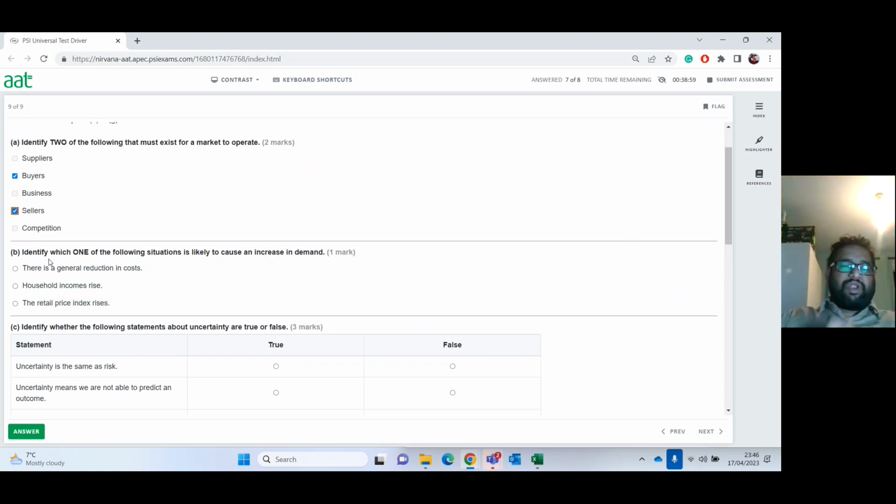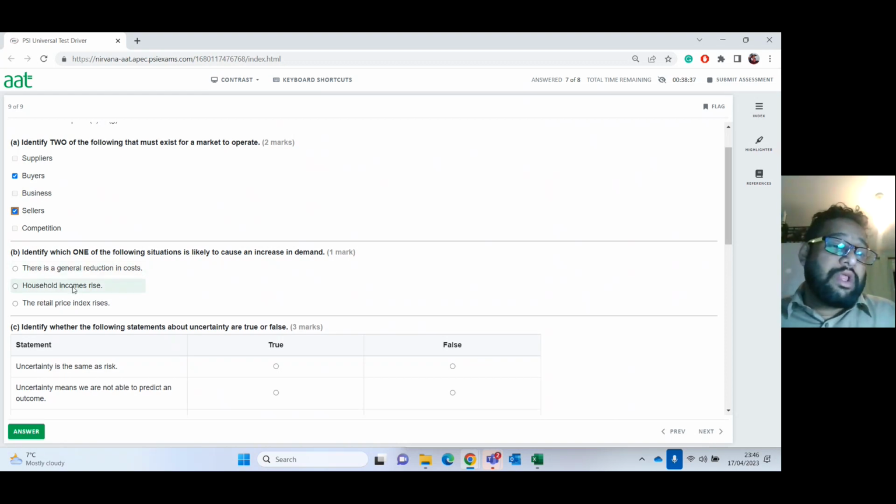So if you look at the first one here, if you have a general reduction in cost, that means the goods are going to be produced in enormous amounts. So the demand is going to come down because there's so much of it. People don't want it, I have too many of it. So there will not be such a demand.